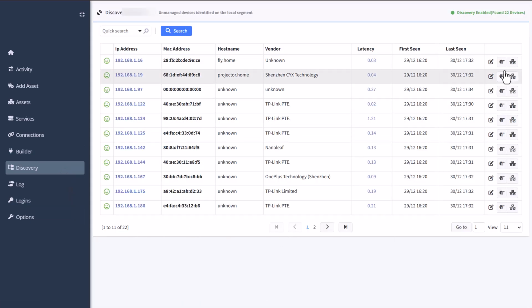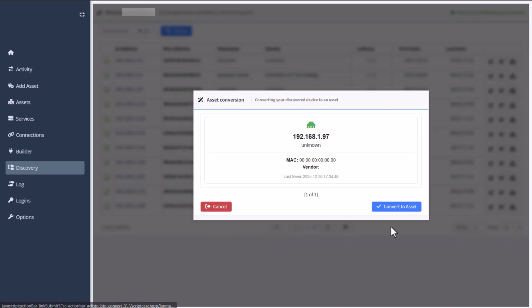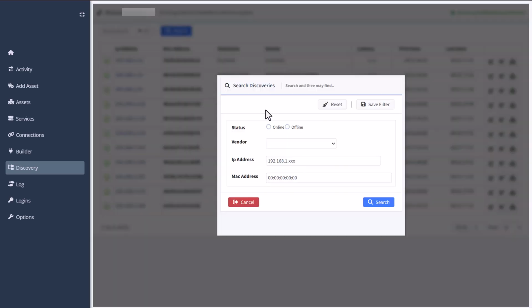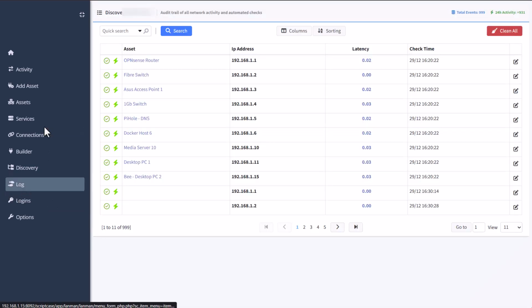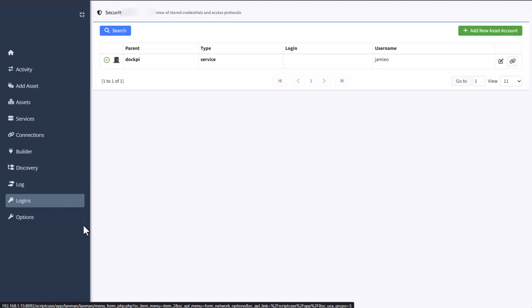For the discovery and everything else, you can ping the device. You can convert the asset here. So I can open that up and then I can convert that. And like I said, I've tried to complete everything. So everything looks, feels great. I know maybe the clearing of the logs is a bit more explosive, but I figured it's a good idea to have it like that.